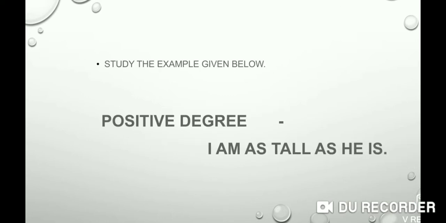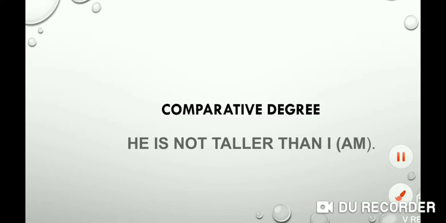Now look at this sentence: I am as tall as he is. Here we make interchange of this degree into comparative degree. He is not taller than I am.